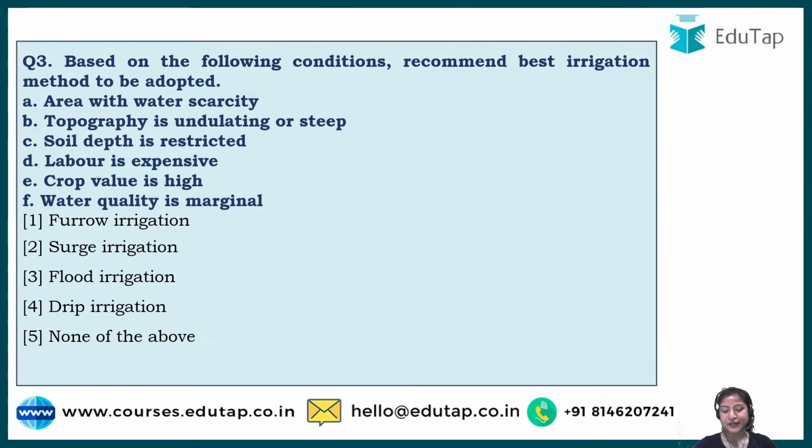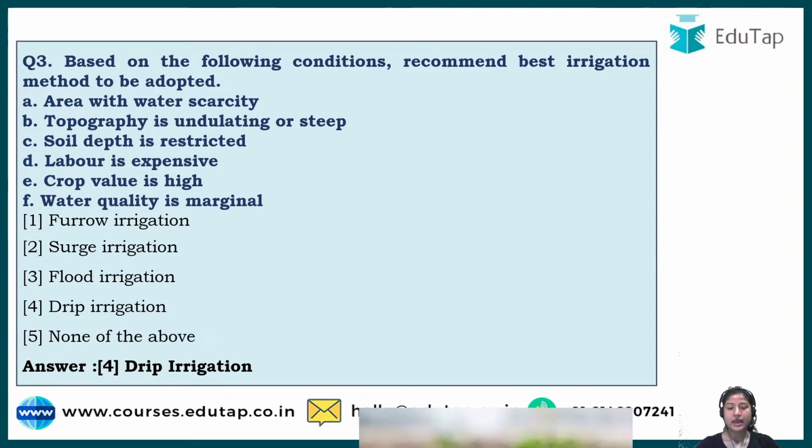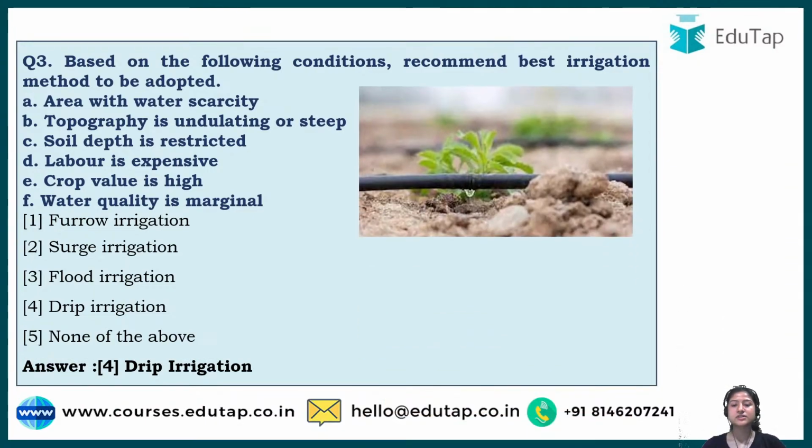Okay. So the correct answer to this is option number 4, that is drip irrigation. And this is how drip irrigation looks. I know we have done drip irrigation in one way or another, but these modern techniques can be important from an exam point of view, because they are necessary for modern ways of farming. Okay, so this is drip irrigation.